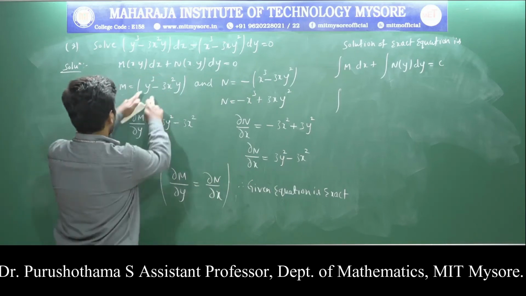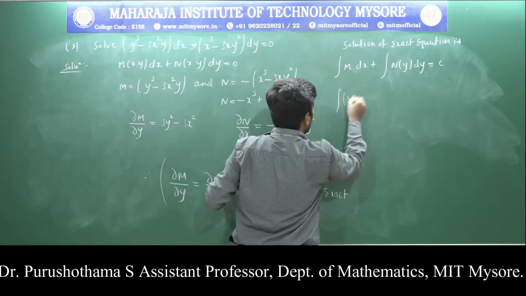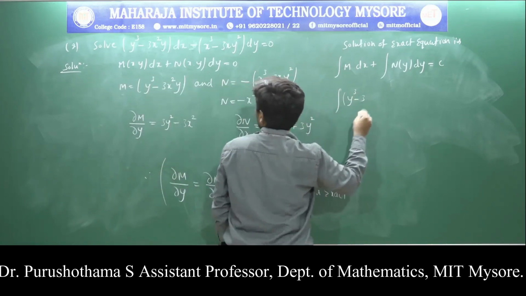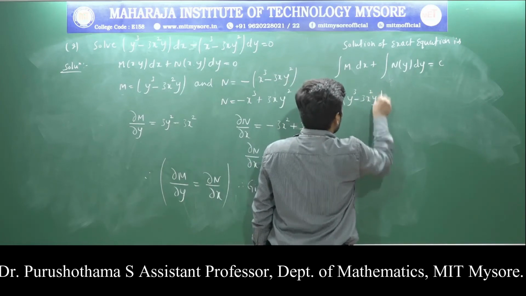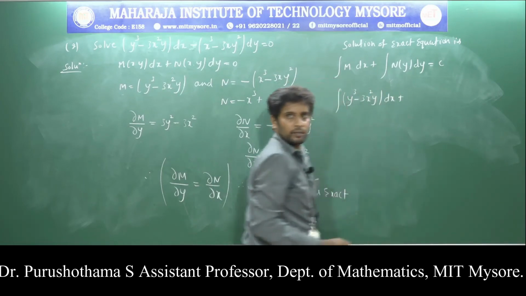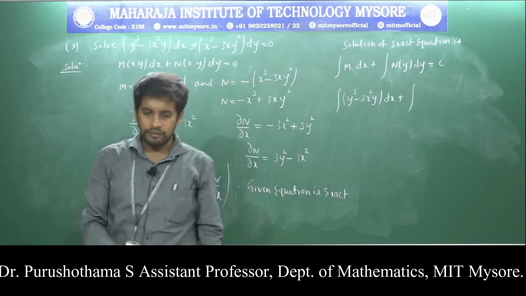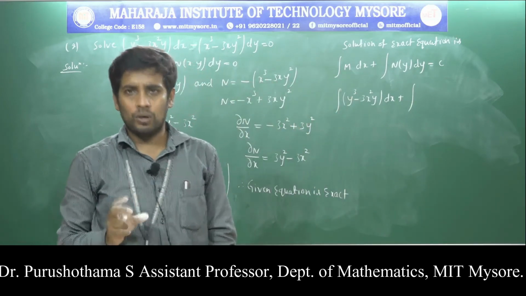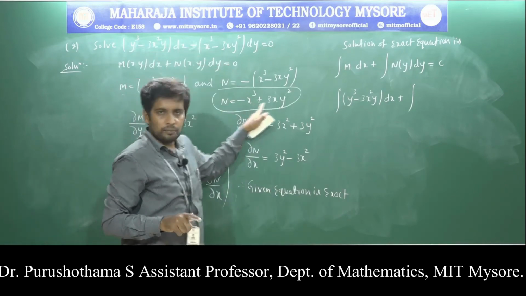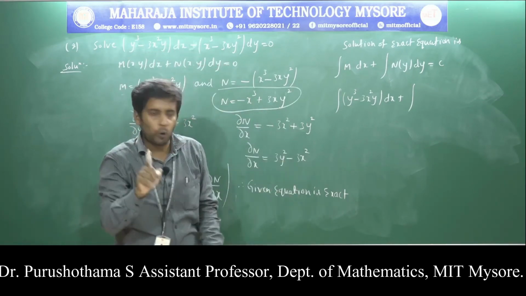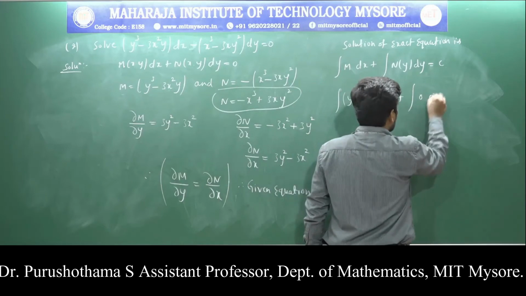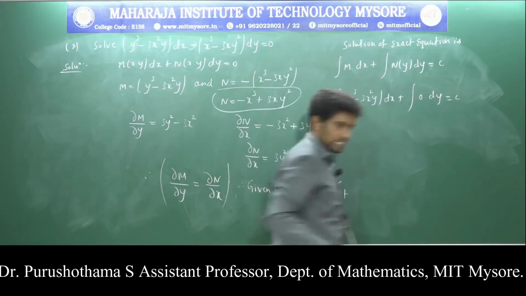We know that M is y cube minus 3x square y, with respect to x, plus N of y. Be careful, N of y means the terms without x, and here that is 0. So 0 with respect to y is equal to c.